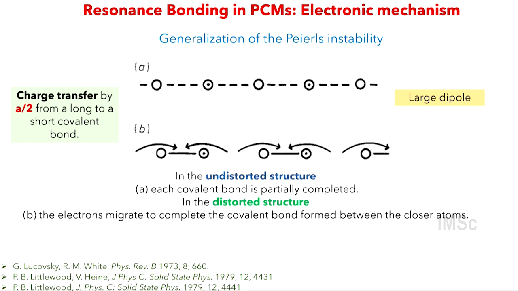It will break its symmetry, and that's when you get this dimerization. Some bonds become small and some remain large. And with this, Peter Littlewood tried to explain these large electric dipoles which develop in these materials. This was also in the late 70s. And Peter Littlewood actually was really brilliant.